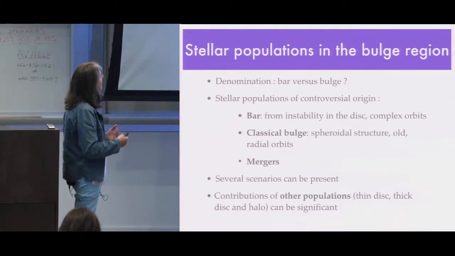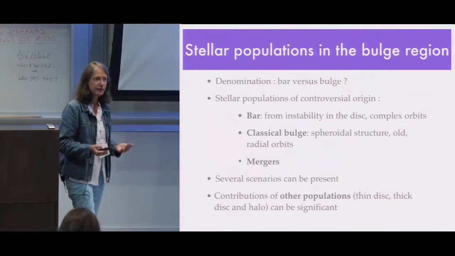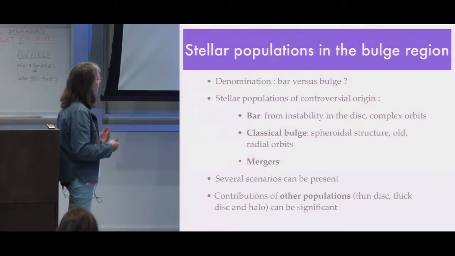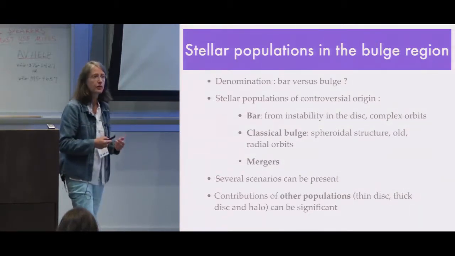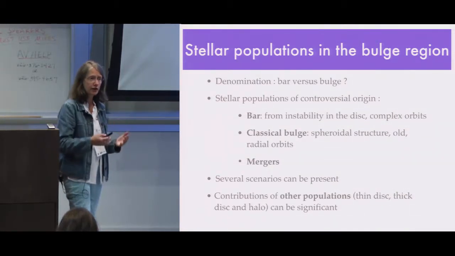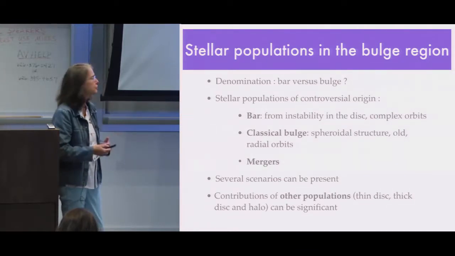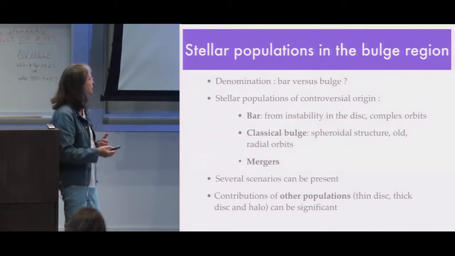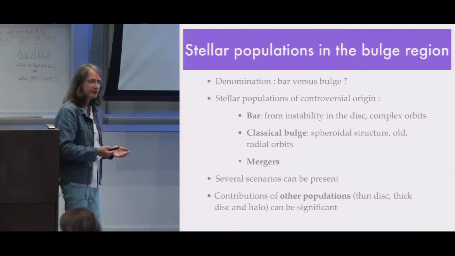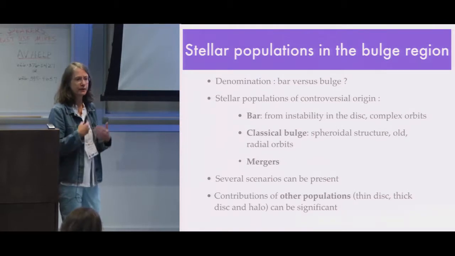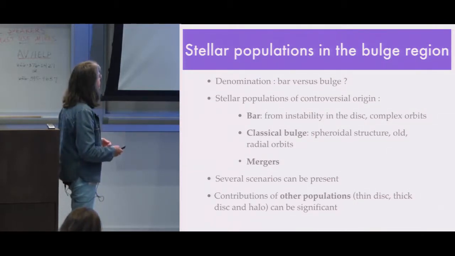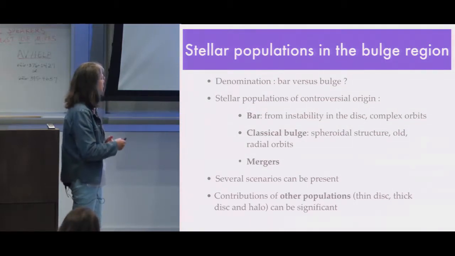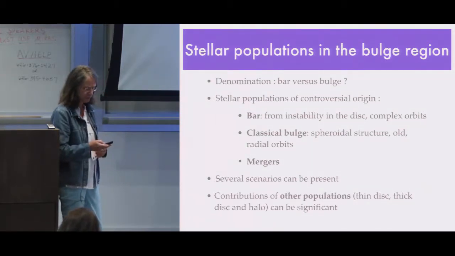So what we really have in the galactic bulge region has to be determined. And in order to do that, we need to observe the shapes, the star counts, what the shapes of the structure are, what is due to the different populations, what the metallicities of these populations are, and what the orbits of these stars are. Because we can have several scenarios, several populations, we have to take all this into account.